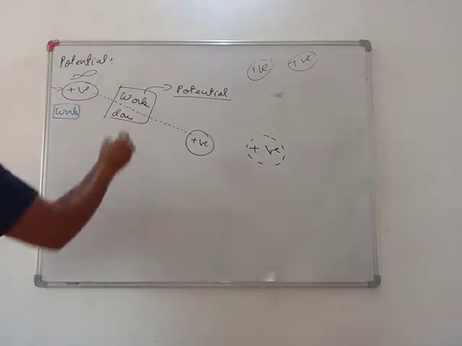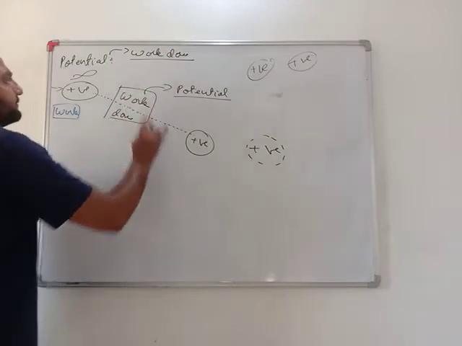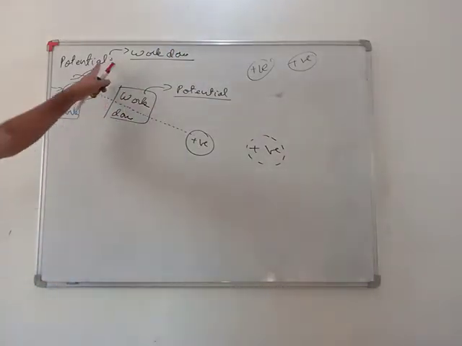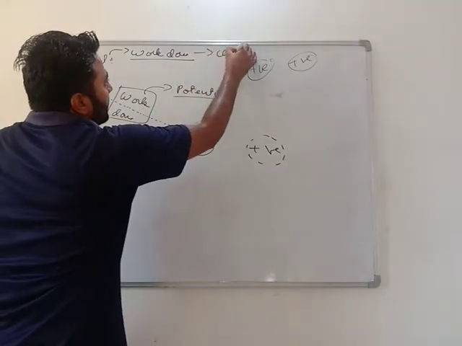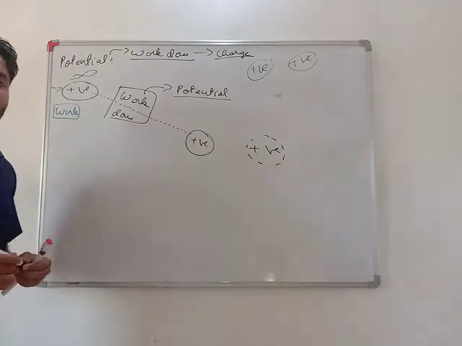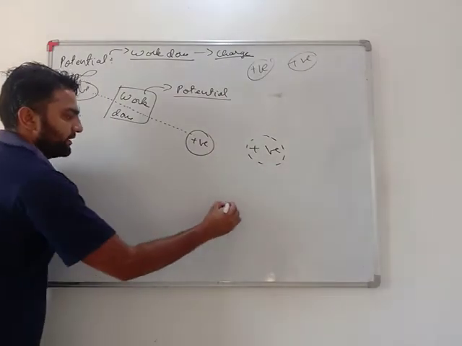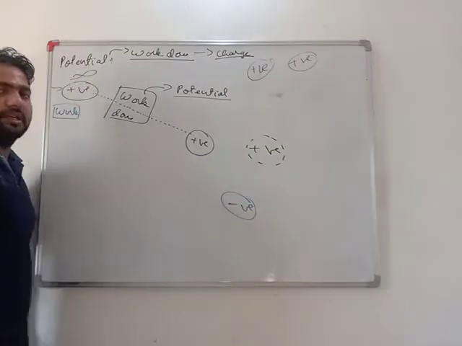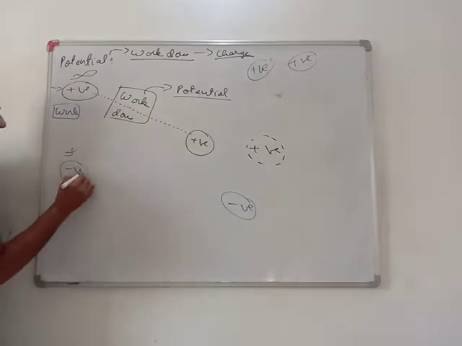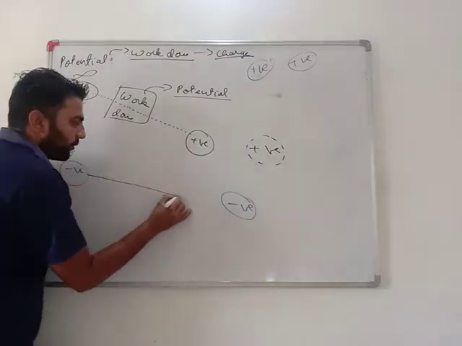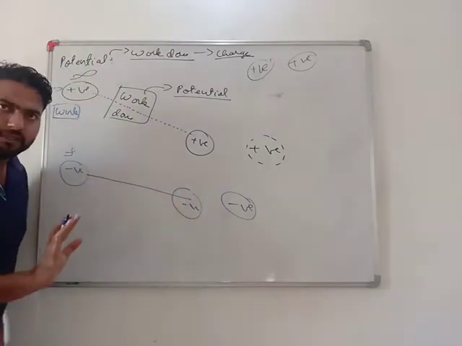Very important. Potential means work done. What is potential? Potential is work done, and this work is being done on charge. Very important. See, for example, let's take one more example. If there is a negative charge and at infinity I have another negative charge, if I want to bring it from this point to this point, for sure it will not happen automatically.